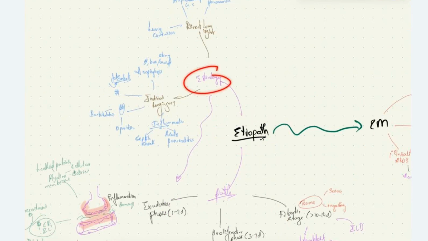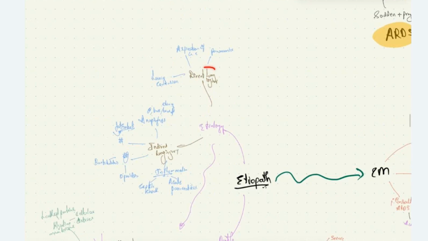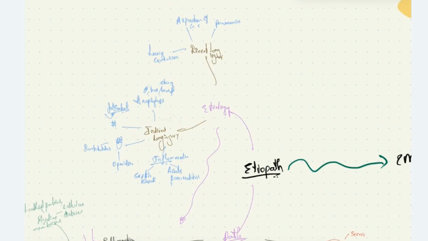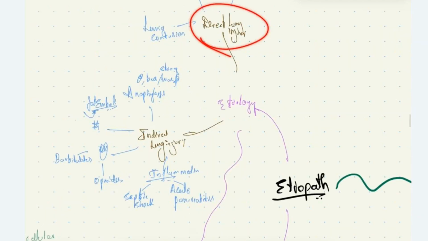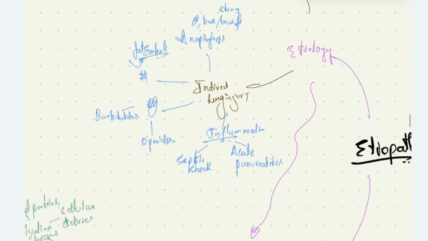The etiology can be due to direct lung injury, where there is a primary pathology involving the lung, or due to indirect lung injury, which is secondary to other causes like anaphylaxis, sepsis, acute pancreatitis, etc. The direct lung injury can be due to pneumonia, which can be bacterial or viral, and due to aspiration of gastric contents, which can have many secondary causes. Blunt trauma to the lung causing lung contusion is also a cause of ARDS due to direct lung injury.